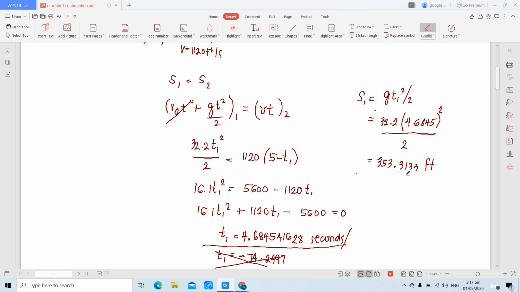So, pwede nating i-check mismo yung value ni S1 by computing the value of S2. Ano ba yung S2? Ito mismo.